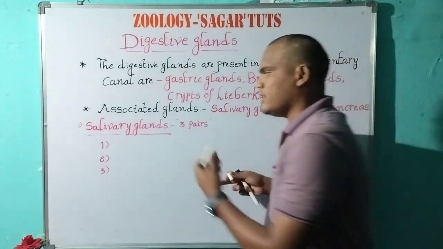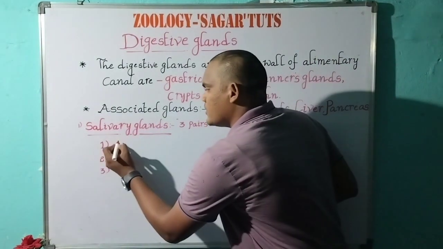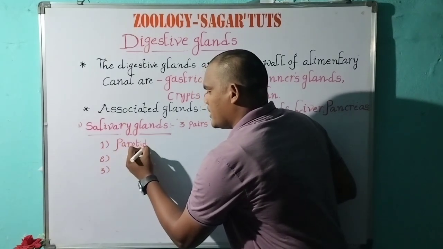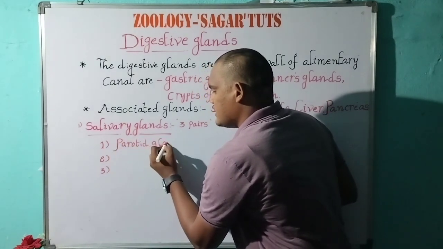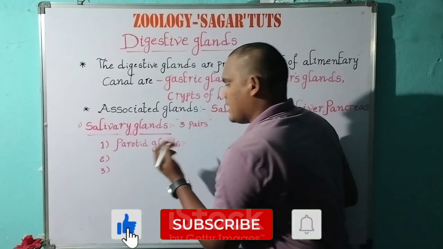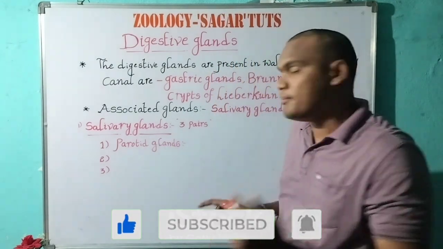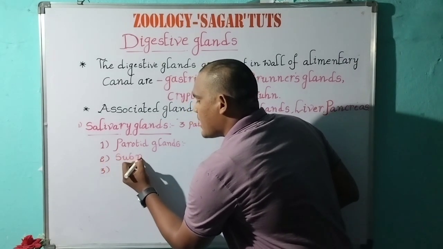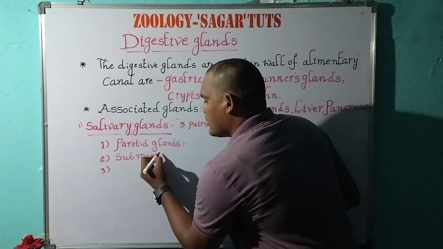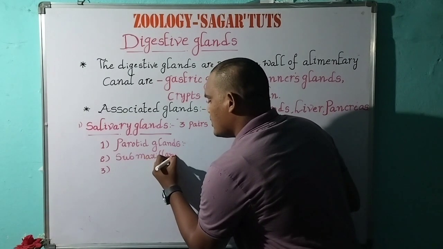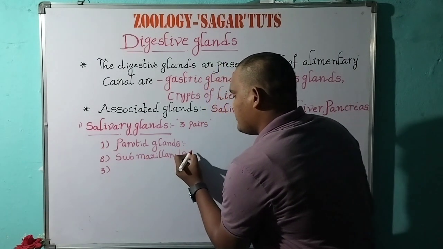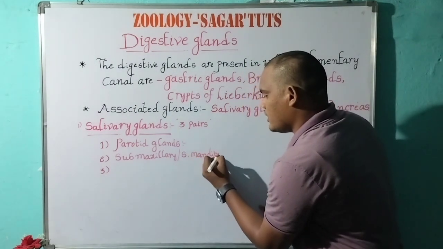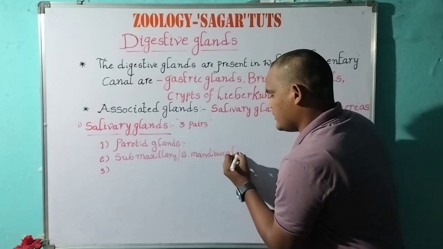The first salivary gland is the parotid gland. The second one is the submaxillary or submandibular gland.